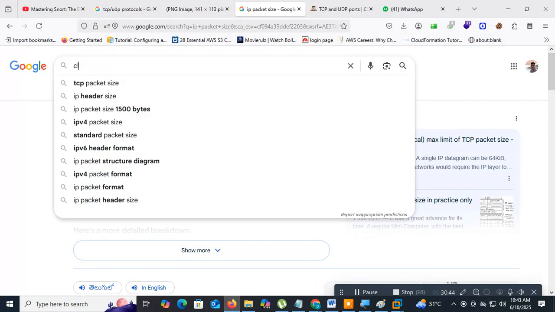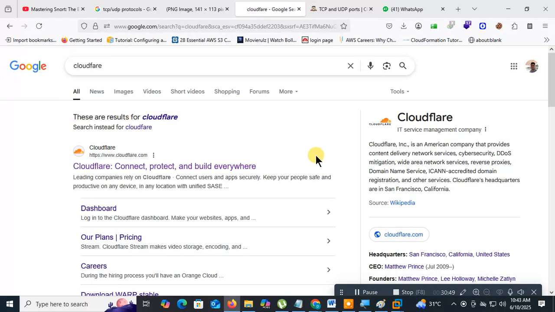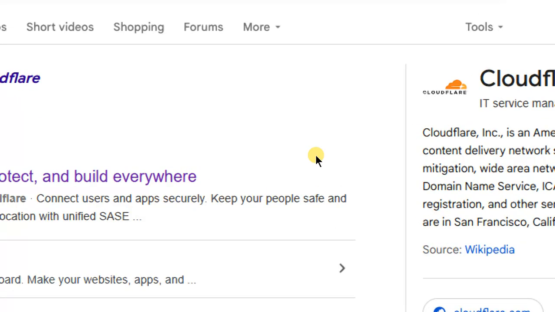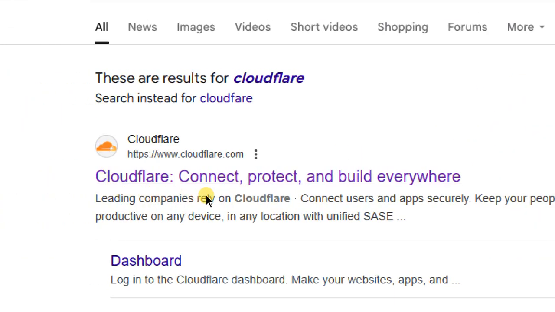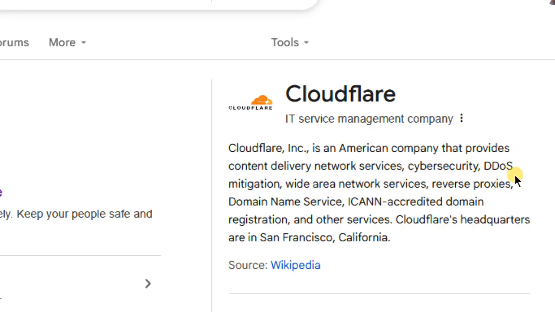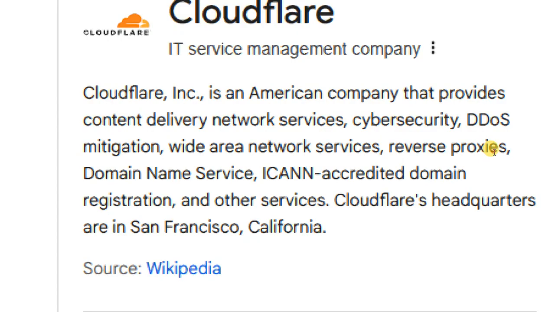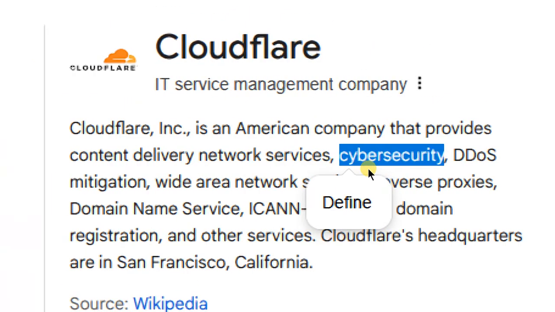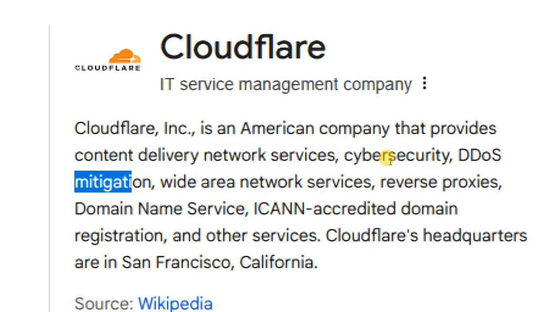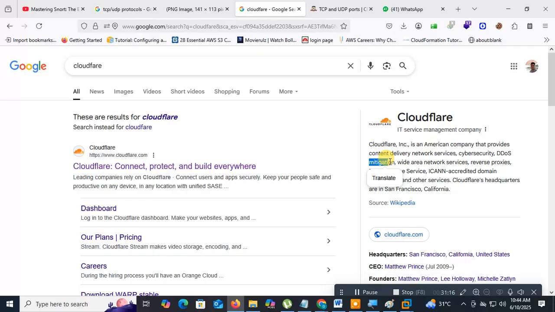Other tools used against DDoS, one of the tools is called Cloudflare. What is the tool to protect from DDoS? Cloudflare. See, Cloudflare is an American company that provides content delivery network service and DDoS mitigation. If someone is trying to attack our website or web application, it protects it.